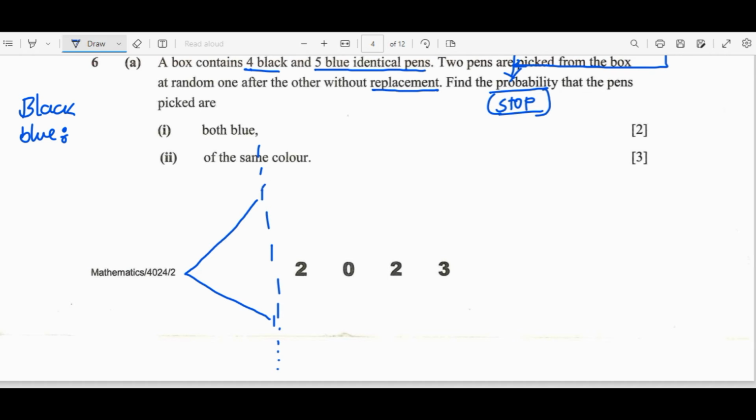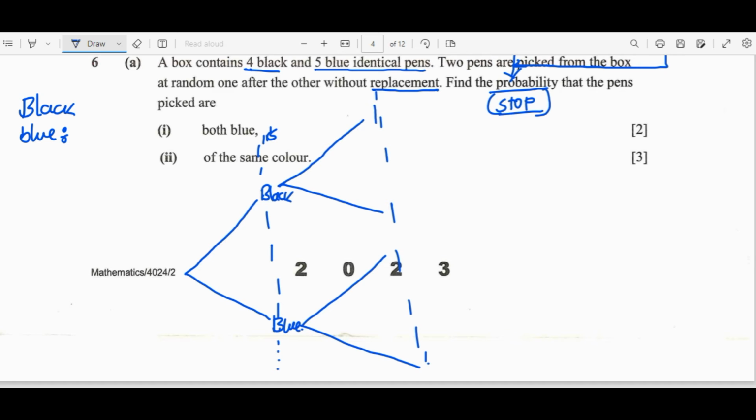So we have black, then we have our blue. So this is our first pick. Then for the second pick, each of these will branch into 2 branches. So we have black here, then blue, black here, blue. Right, so let's go back to the information.